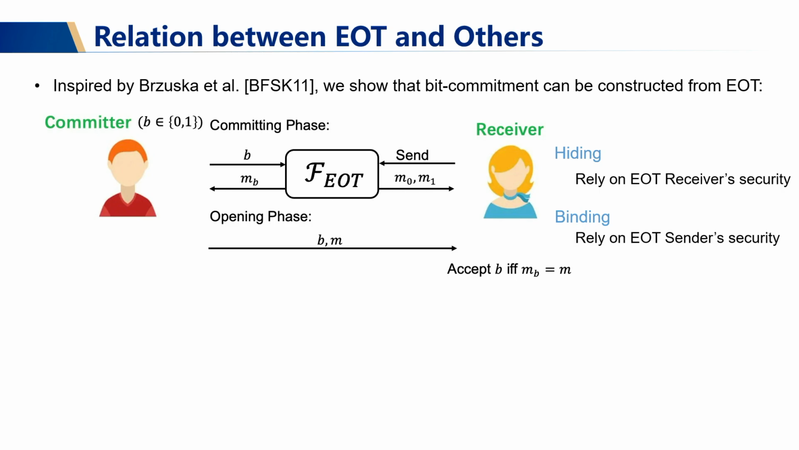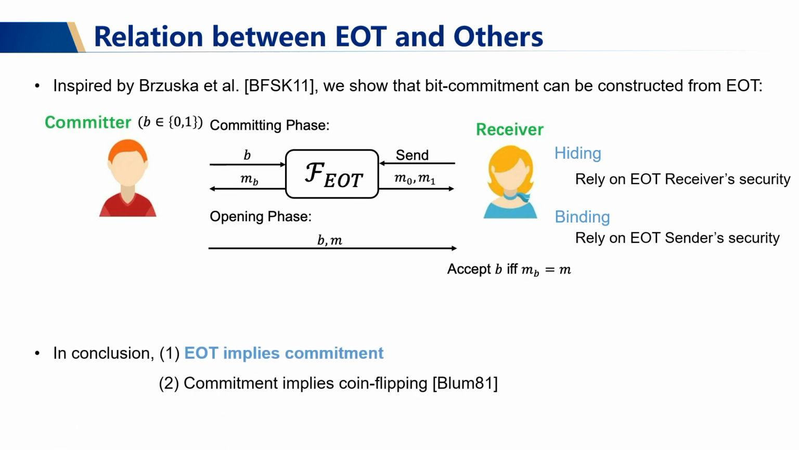security. Similarly, if the malicious committer can find a way to break the binding property, which means the malicious receiver can find a way to obtain both OT messages, then we can build a reduction to break the EOT sender's security. And that's how we prove our commitment protocol is secure.